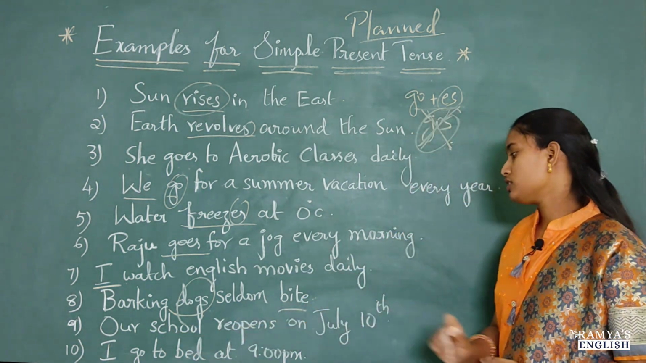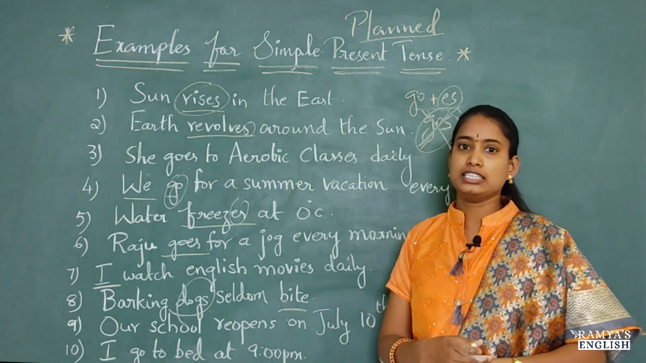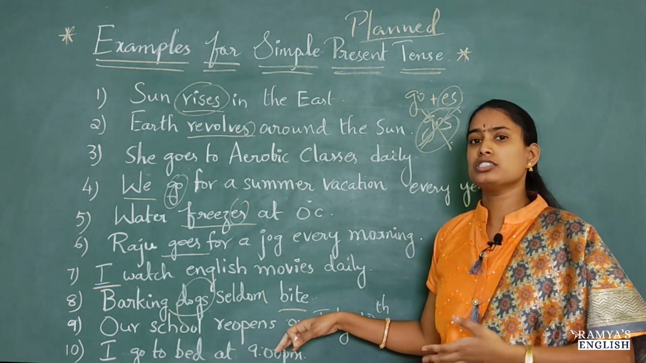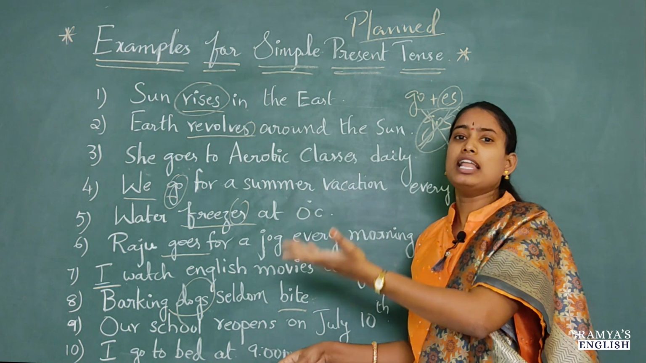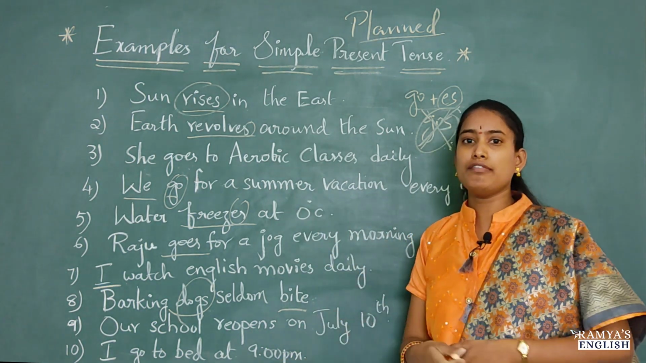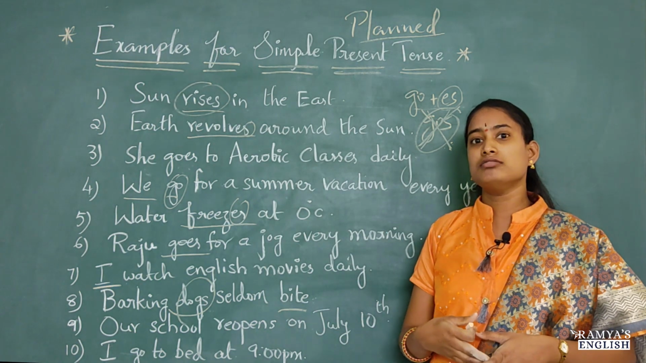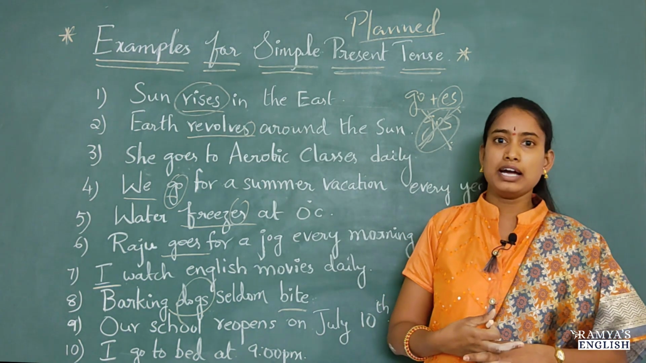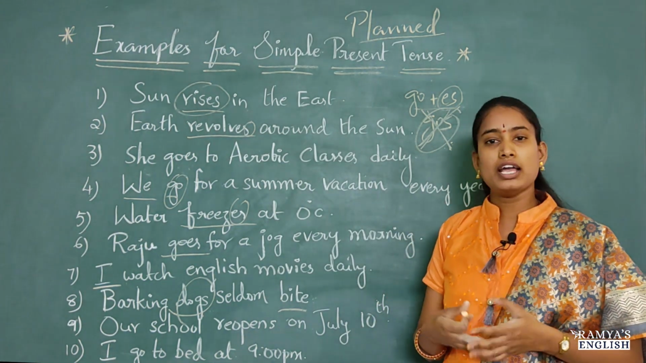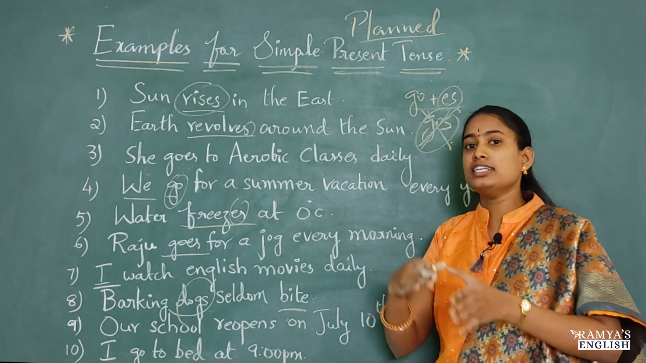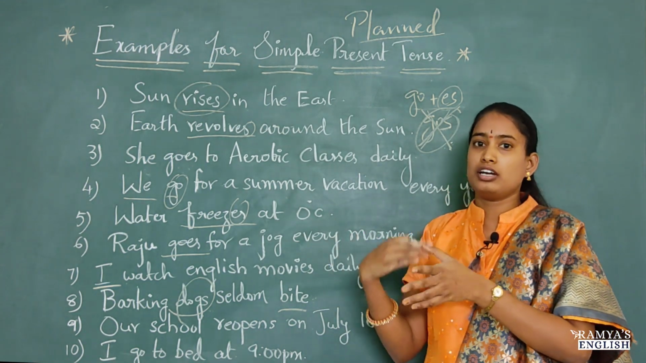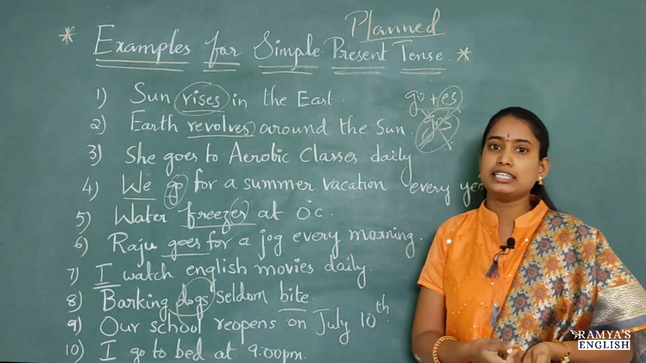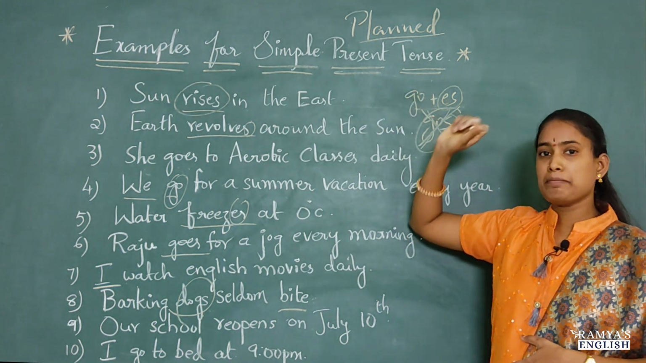Next example: our school reopens on July 10th. So this is a pre-planned future action. For planned future actions, we already know that the action will happen in the future. My father retires in 2021. It is going to happen in the next year, but we are using simple present. Why? Because the action is a pre-planned future action. It may happen in the future, but it is known to us. It is already planned. So that's why we can use simple present.